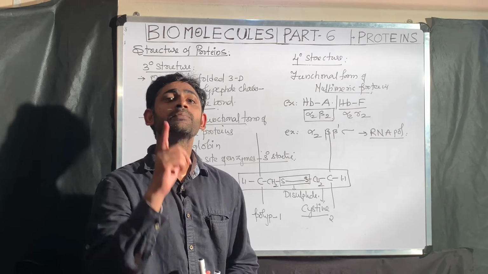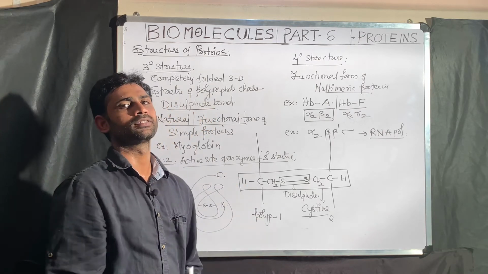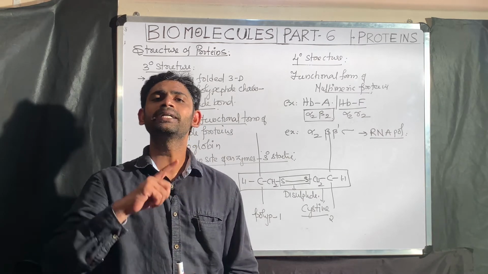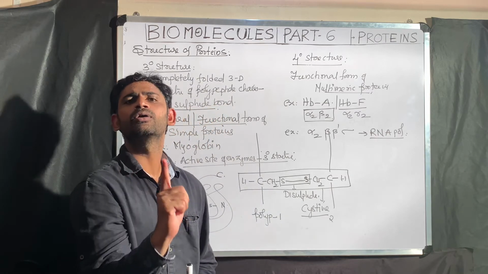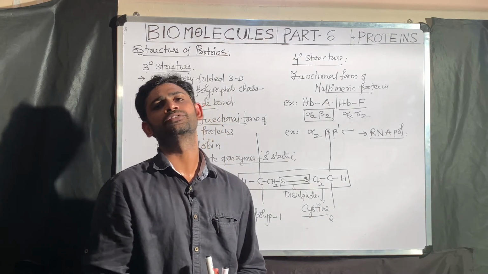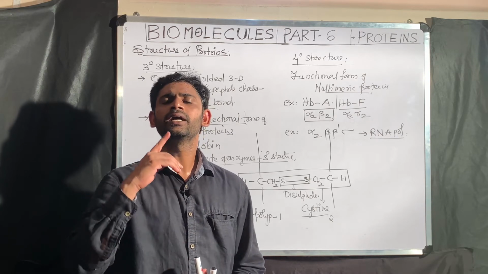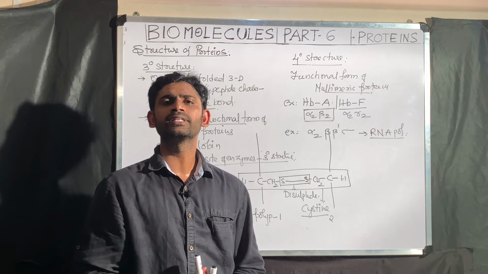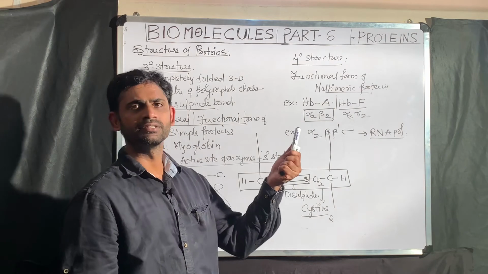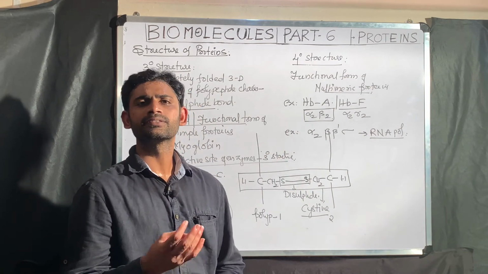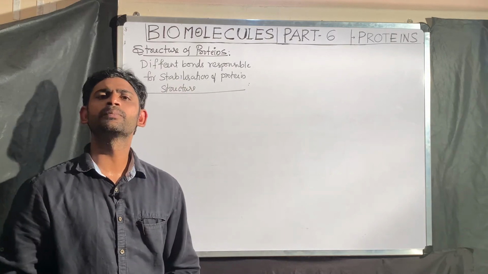Which oxidation state? +2 only. Then each iron is associated with 1 molecular oxygen. So how many molecular oxygen are bound in total by 1 hemoglobin molecule? That is 4. That is why one hemoglobin molecule consists of 4 polypeptide chains, 4 heme groups, 4 irons, and a maximum of 4 molecular oxygen associated. That is the structure. This is the detailed structure of primary, secondary, tertiary, and quaternary, the different levels of protein structure.